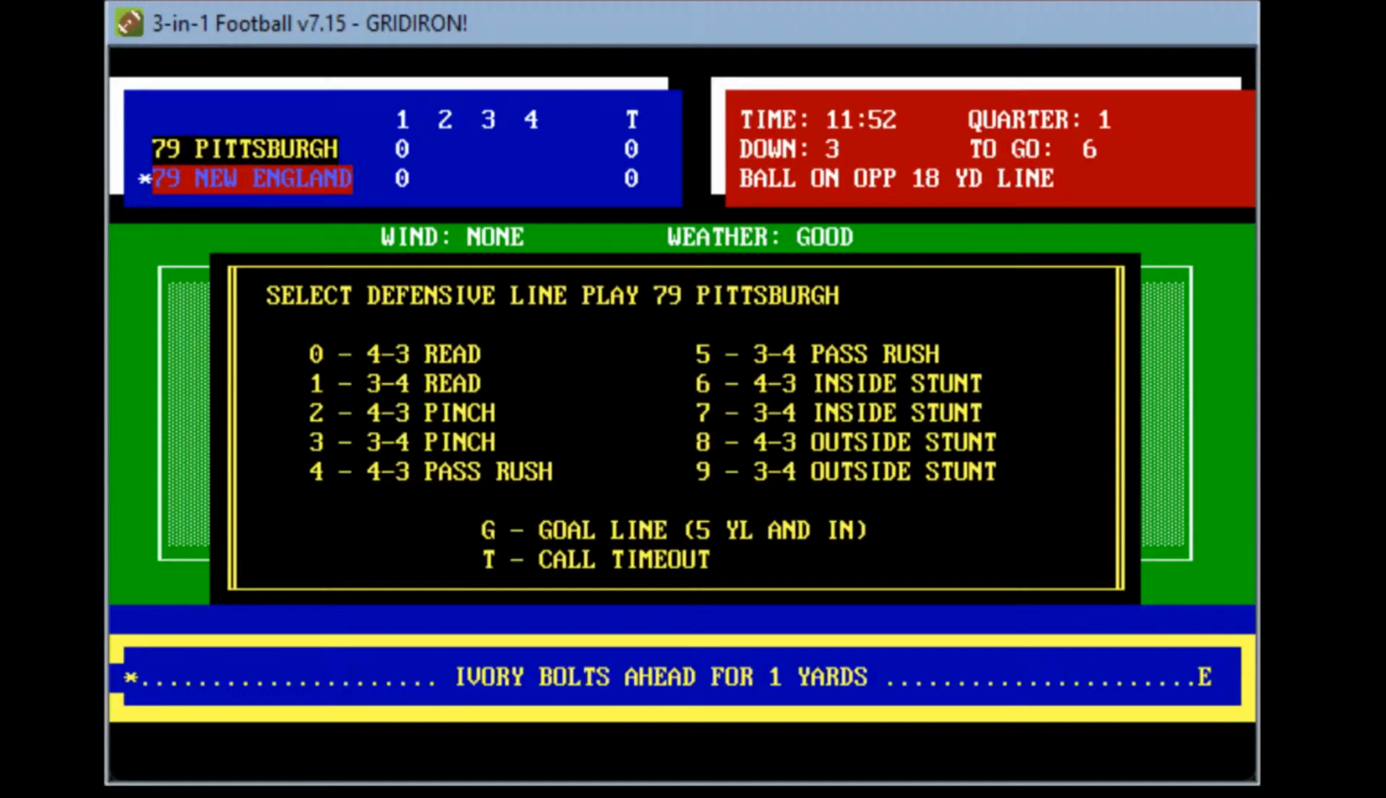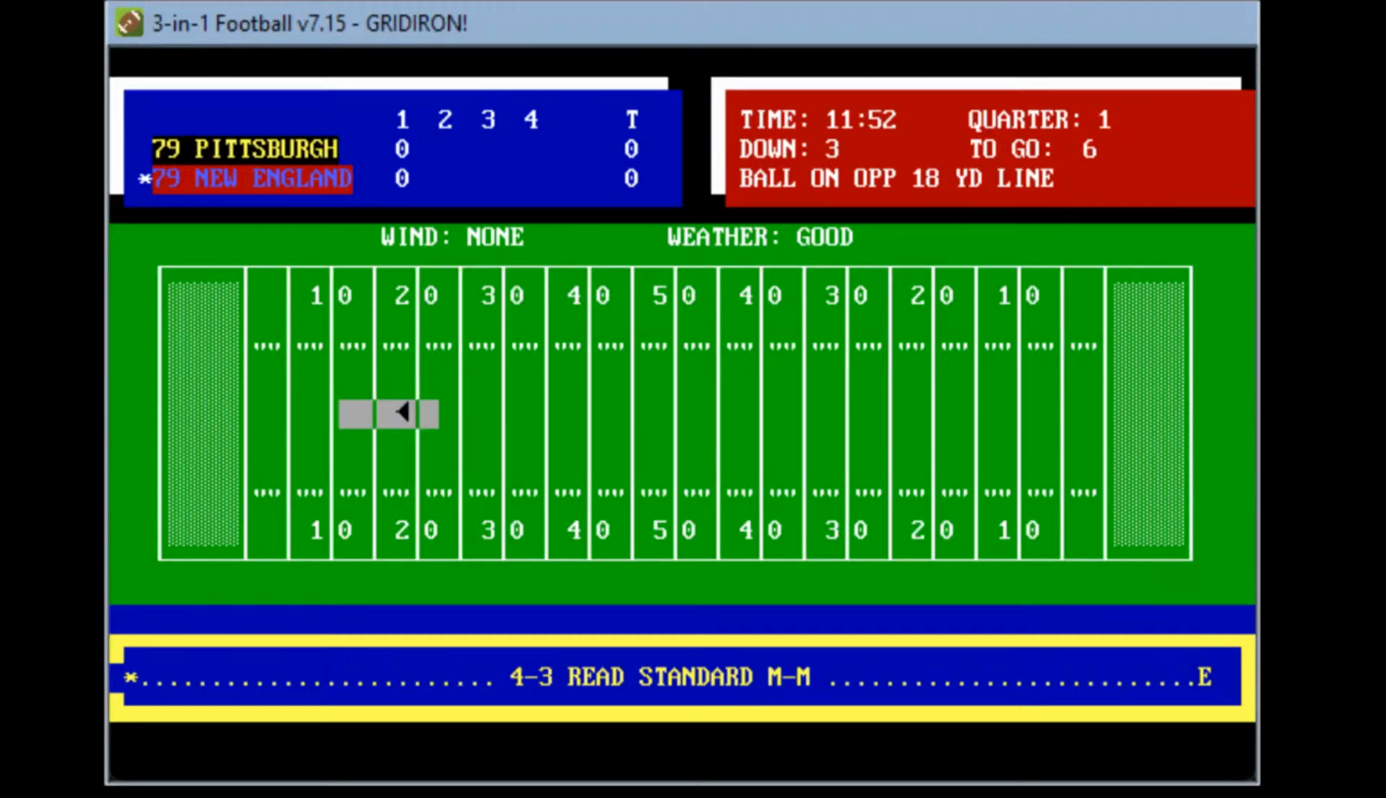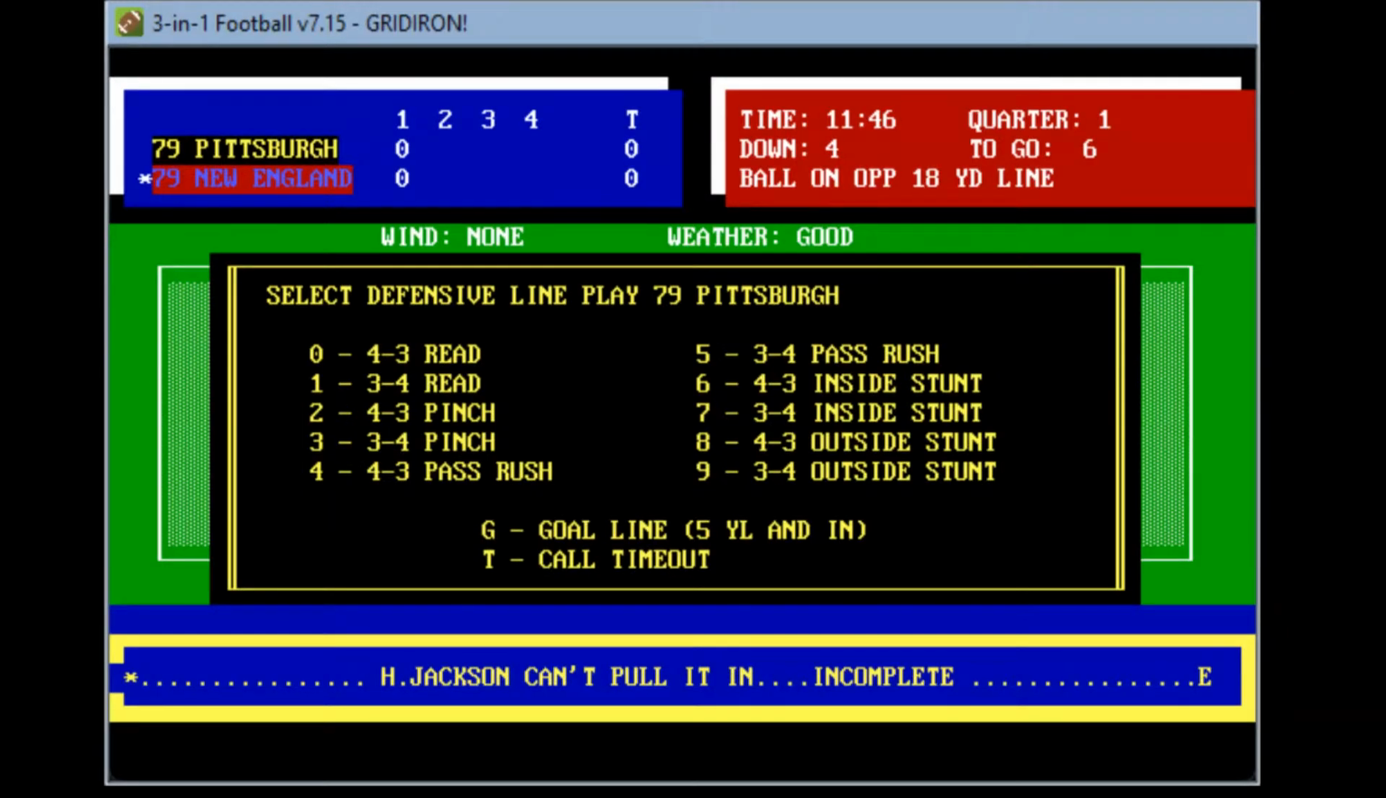Pittsburgh is going to be still relentless. They're going to go standard man to man. Here we go. 3rd and 6. Grogan drops back, looking for Harold Jackson. Floats a pass. He can't pull it in, incomplete. So John Smith will probably have to come out and kick the field goal here.